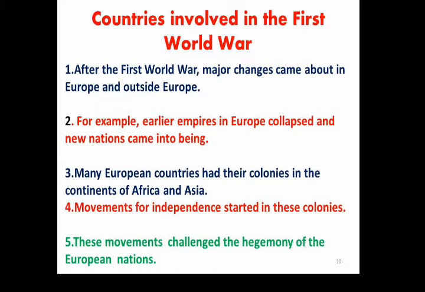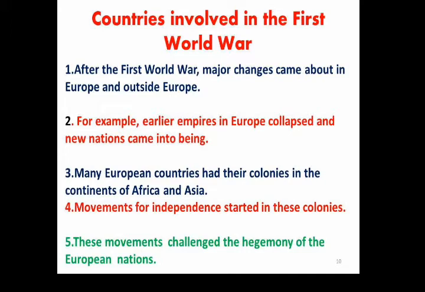After the First World War, major changes came about in Europe and outside Europe, not only in Europe. One example: earlier empires in Europe collapsed and new nations came into being. Many European countries had their colonies in the countries of Africa and Asia. Movements for independence started in these colonies, including India also.